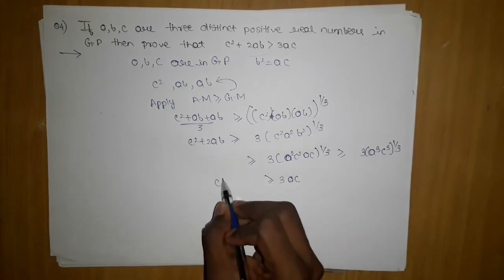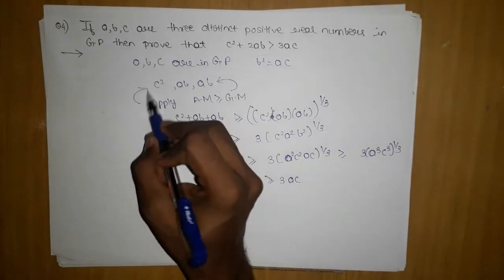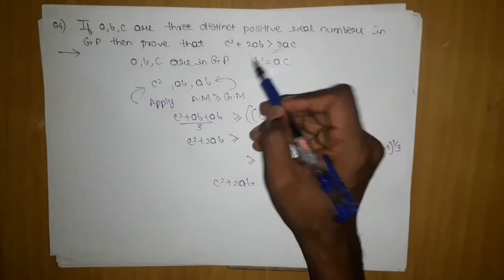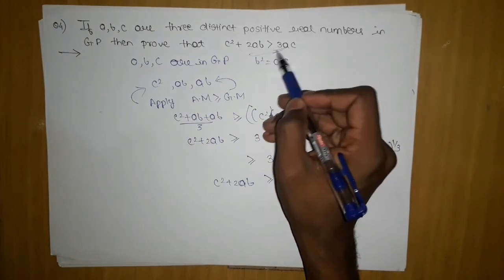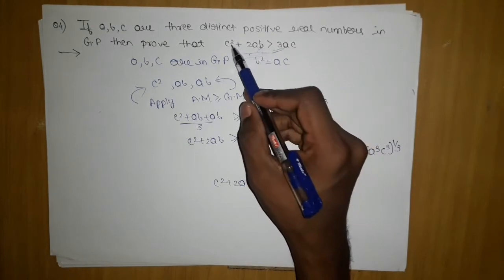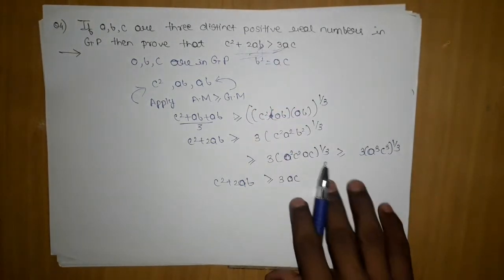Hope you have understood each and every step. The question was very easy, you just need to know which term you should target. The idea of 3 will give you a particular way. That 3 will appear from here only, and for that you have to break these terms, these 2 terms, into 2 parts. Now let's move on to the next question.